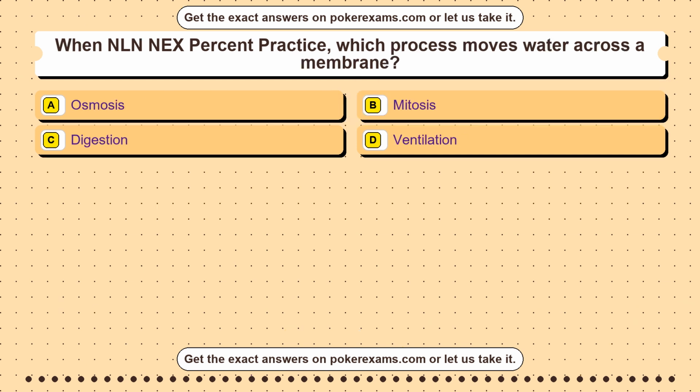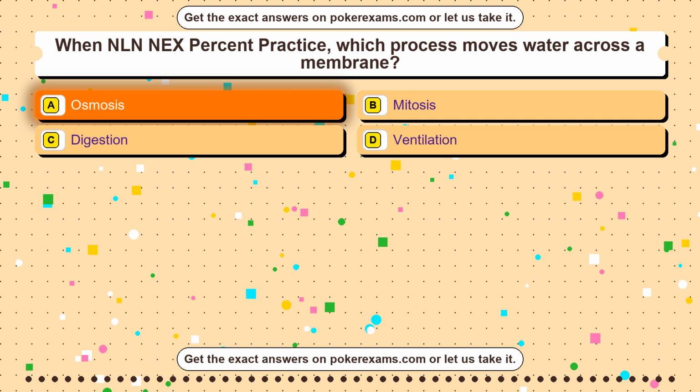Question 29. Which idea is protected by checks and balances? Option A. No branch has unlimited power. Option B. One branch controls all laws. Option C. Courts write every law. Option D. States have no role. The correct answer is option A.